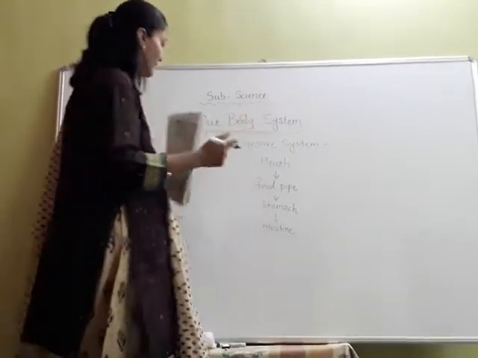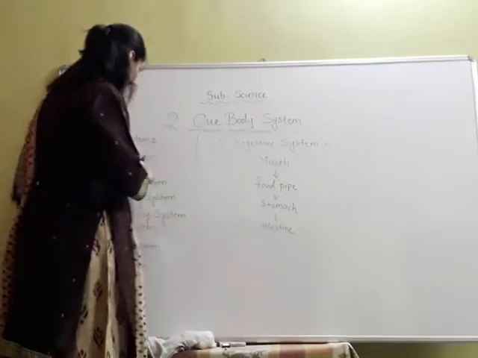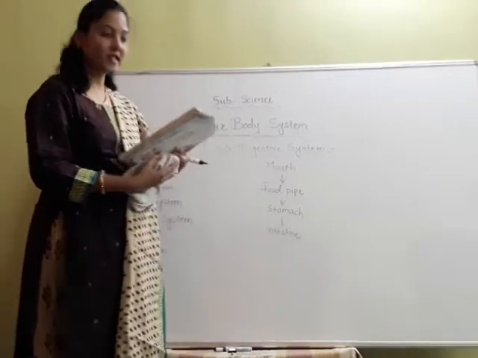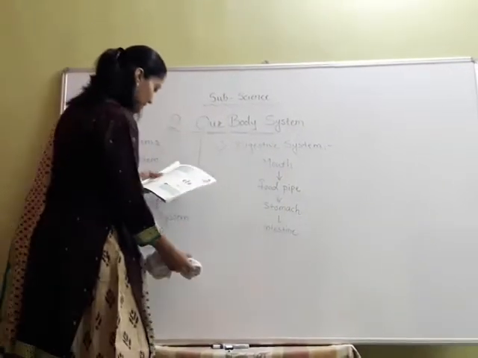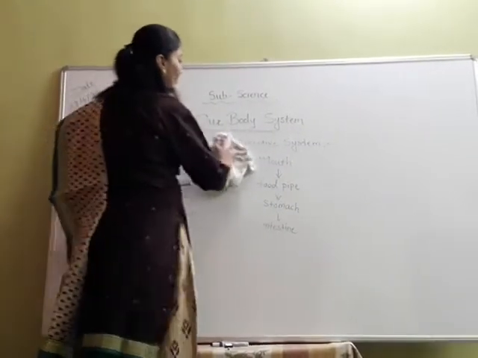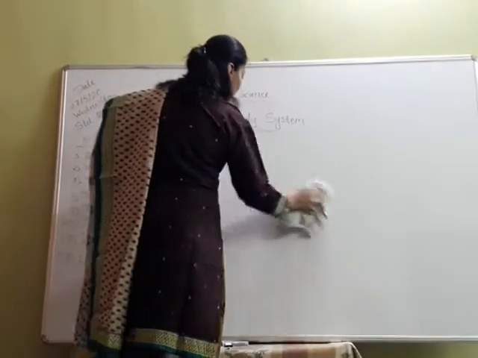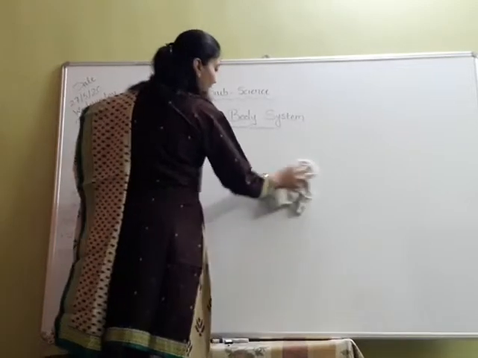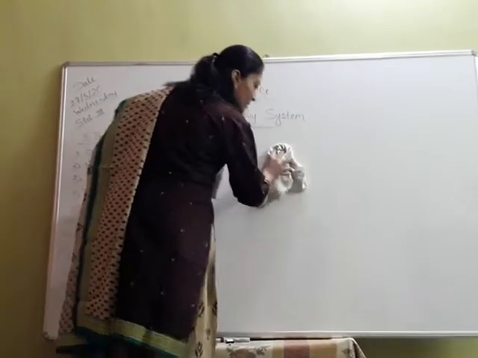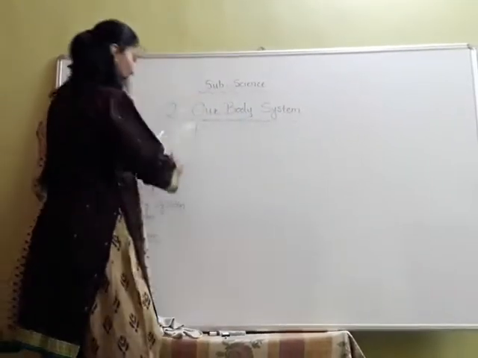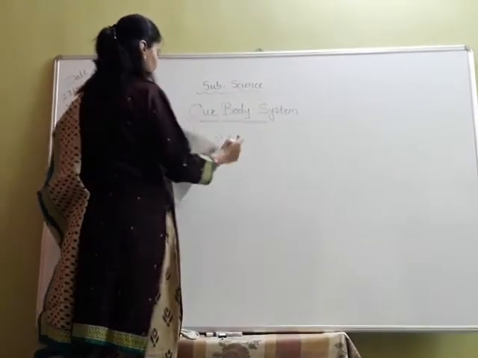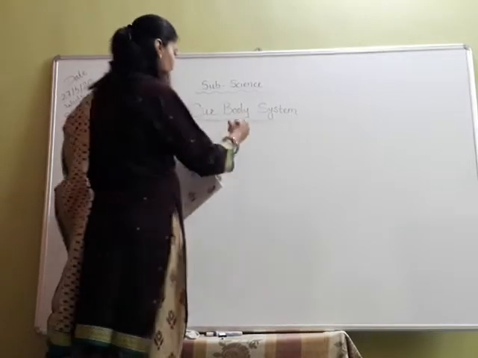Now the next one is the reproductive system. Up to now, have you understood this digestive system? Okay, we are moving forward to the reproductive system, and that is very easy. Earlier, in the first lesson also, we have studied about this. The seventh one is the reproductive system.